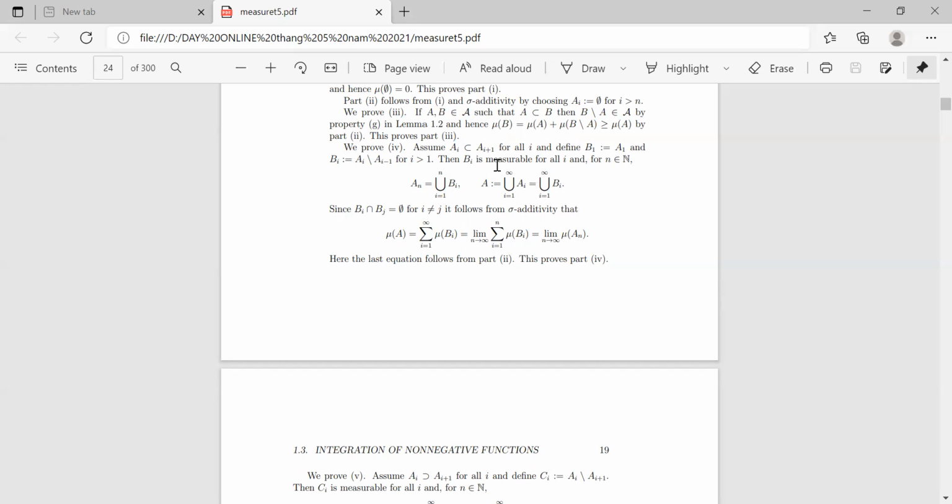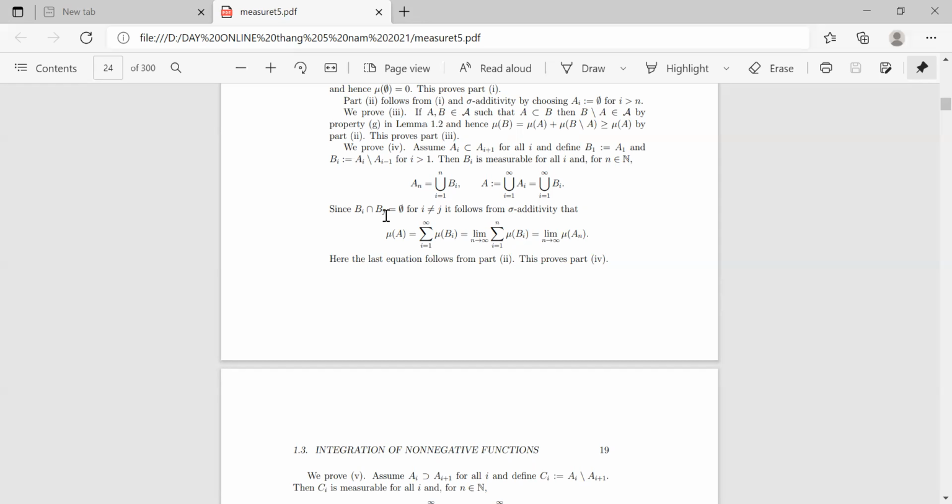Then Bi is measurable for all i, and for n a natural number, An is equal to the union of Bi, i from 1 to n, and A, the union of Ai, i from 1 to infinity, is equal to the union of Bi, i from 1 to infinity.